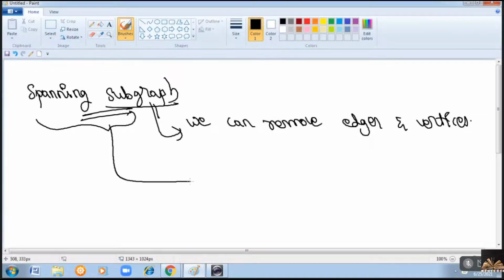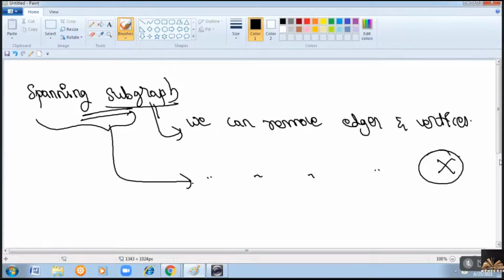But spanning subgraph means you can remove only the edges, but no vertex should be removed. So, whatever vertices are present in the given graph, all the vertices should be present in the spanning subgraph. But some of the edges can be removed. It should contain all the vertices.